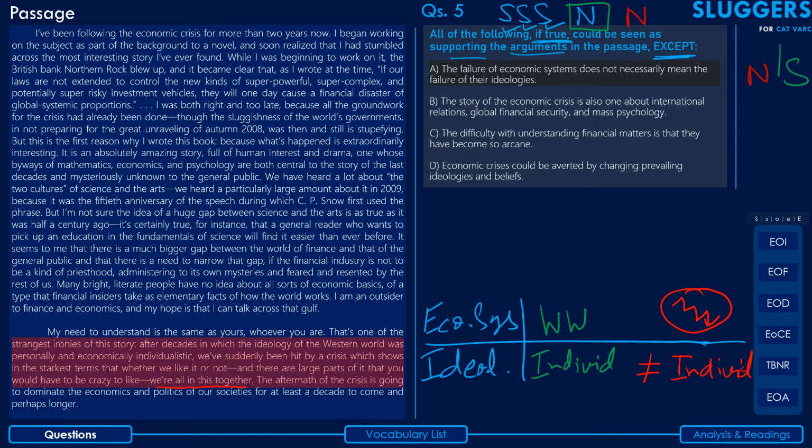So I'm going to mark this with a capital S for selection. Capital S is for selection, not for support. Okay, please note that. All right, let's come to the next option now.